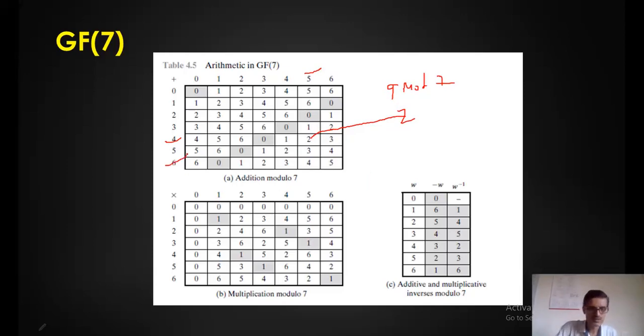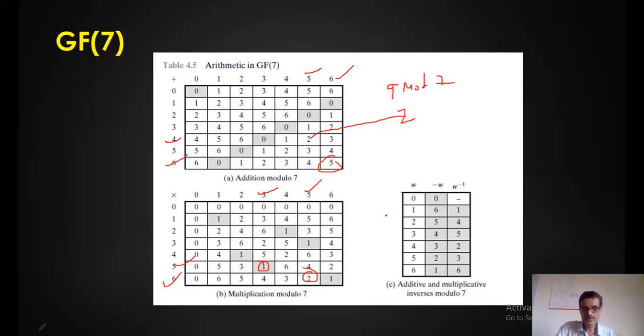Say one more example. 6 plus 6 is 12. 12 mod 7 is 5. This is the answer. Okay, multiplication is similar to addition. Let us say 5 into 3. It is 15. 15 mod 7 is 1. This is the answer. 6 multiplied by 5 is 30. 30 mod 7 is 2, the remainder. Modulus means finding a remainder always, correct?